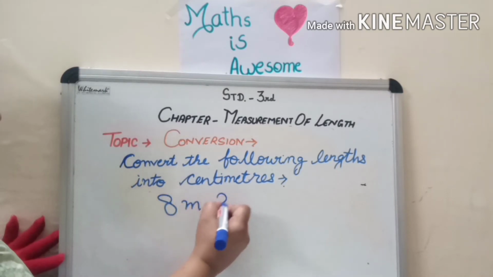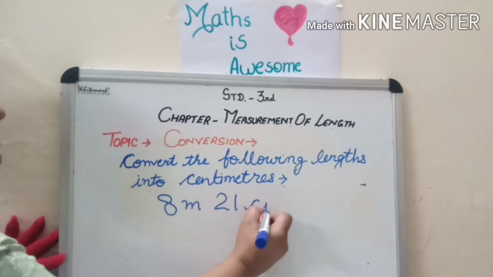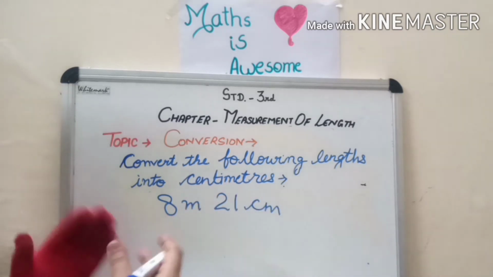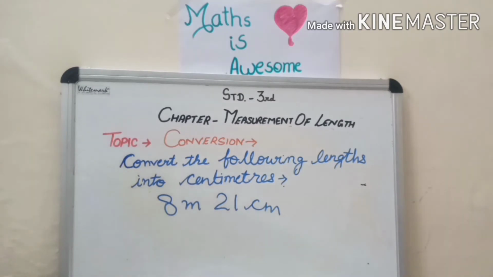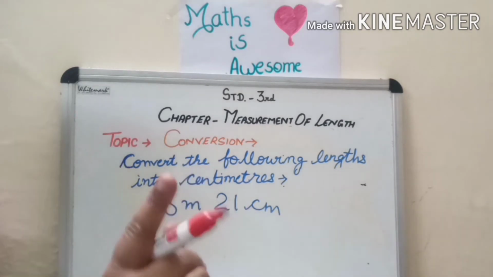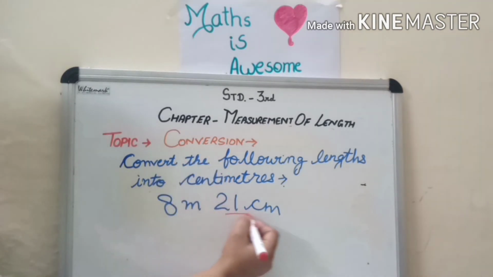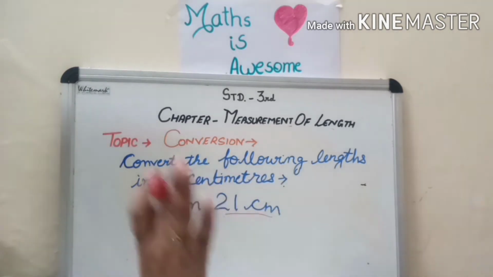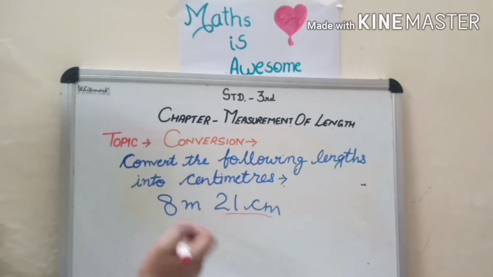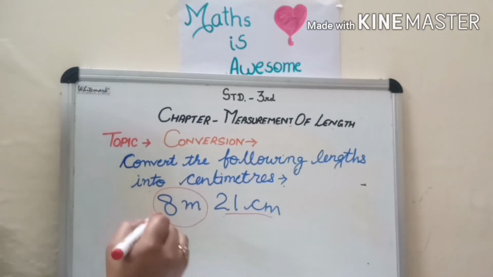8 meter 21 centimeter. Now children, this is the question and we have to convert it into centimeter. Our first step, children, is that this is only centimeter. We have to convert centimeter. Already 21 centimeter they have given. So what do we have to convert? We have to convert only this part.